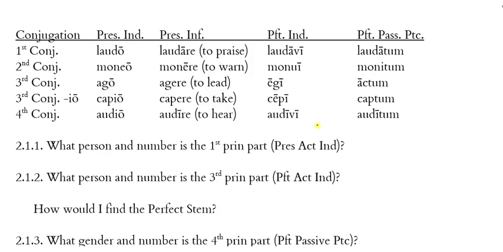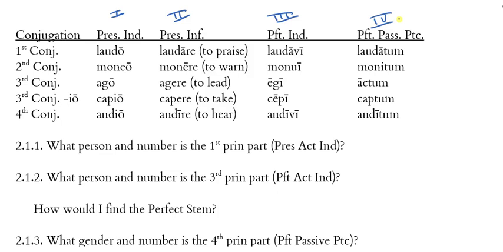4 principal parts, and the first one, let's number these. Let's just use some Roman numerals, right? That would be appropriate here. The first principal part is the present indicative. Laudo, moneo, ago, capio, audio.